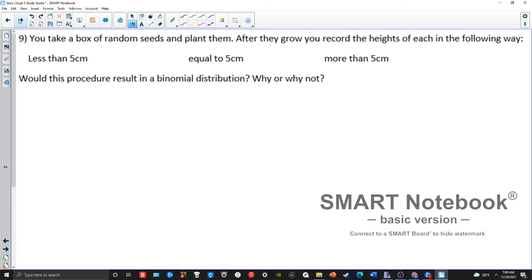You take a box of seeds and plant them, grow them. You record the heights as less than 5, equal to 5, or more than 5. Is this binomial? Well, right away we know it's not. How do we know it's not? Well, because we have 3 possible outcomes.